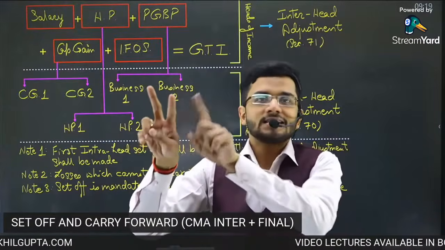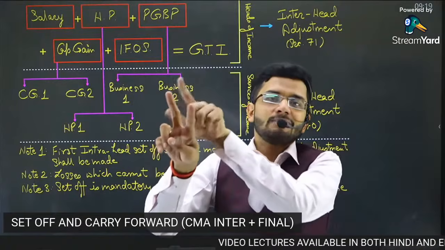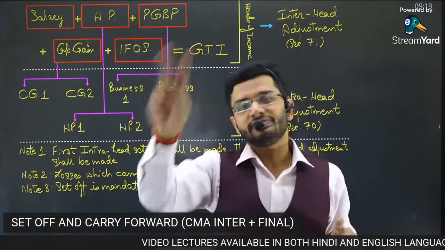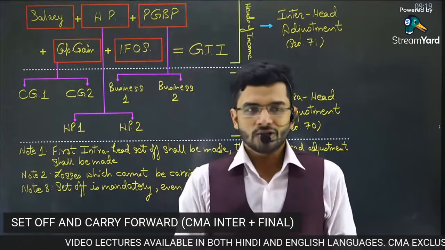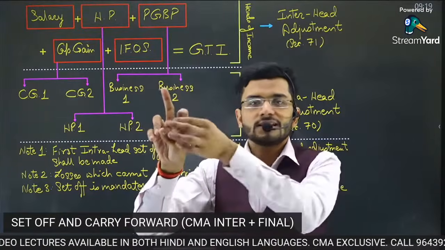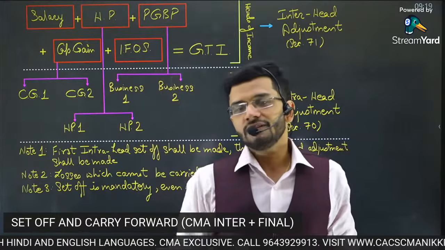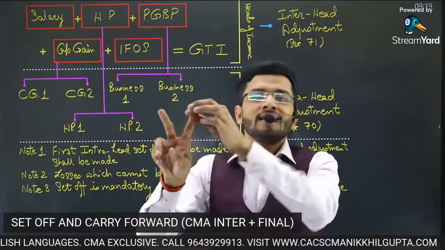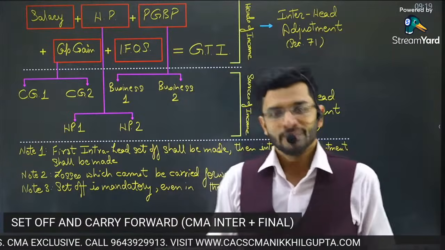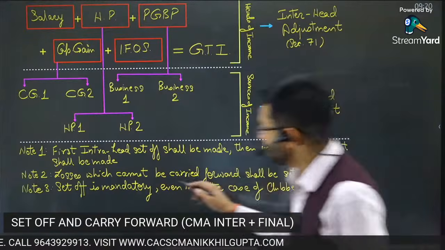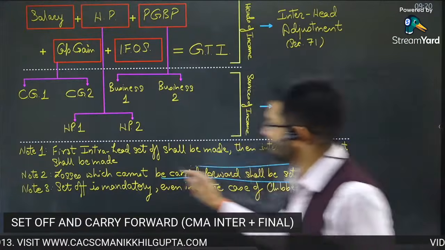One of the losses is expiring in 4 years, the second one is expiring in 8 years. Which one will you set off first? Of course, guys, we will choose the 4 year one. So the losses which are expiring first are to be set off first.